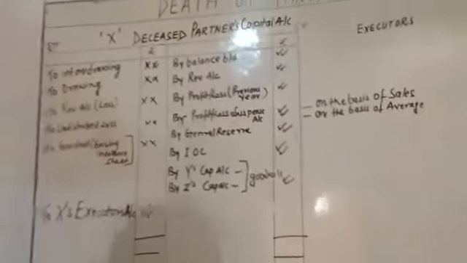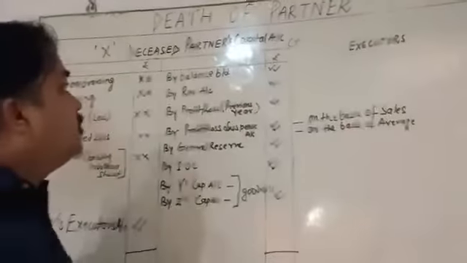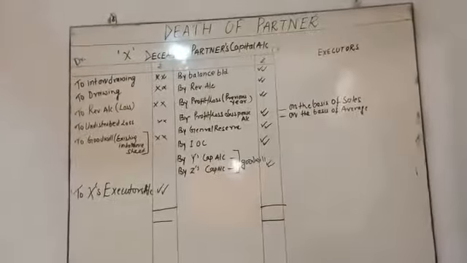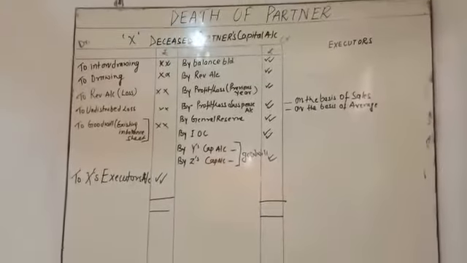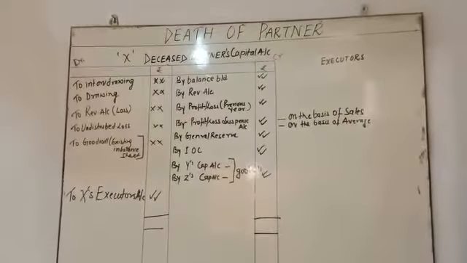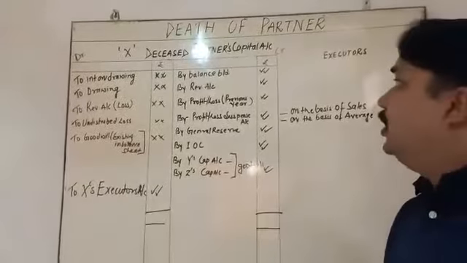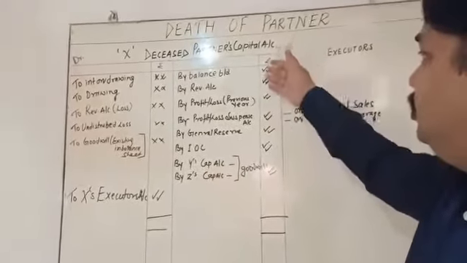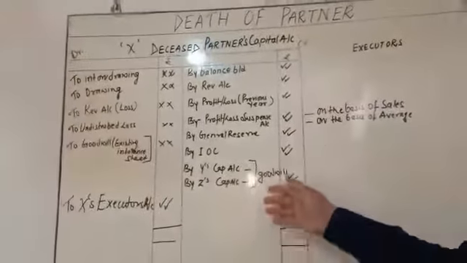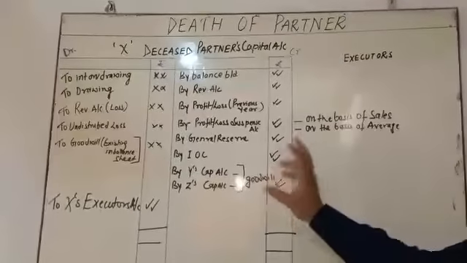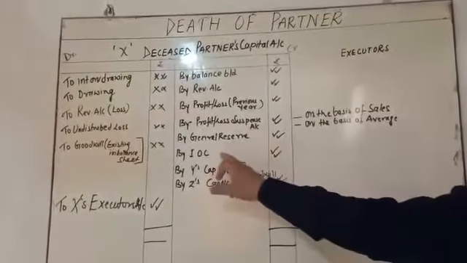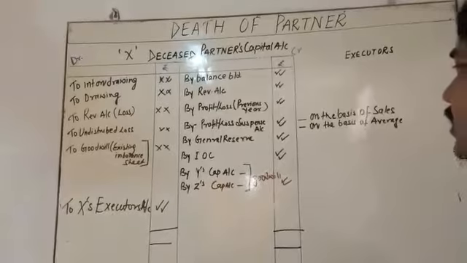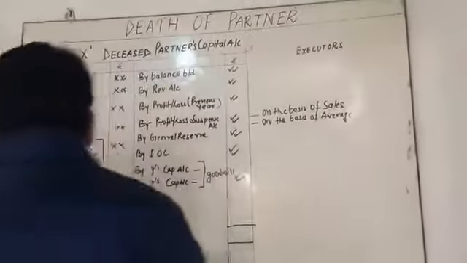So today we have to study the death of the partner, my dear student. In this situation, you have to understand the treatment in a death of the partner question: you are required to prepare the deceased partner's capital account. Those things which are going to be credited here, I already mentioned, but two important things are IOC, first; second, profit and loss suspense account; and third, goodwill.